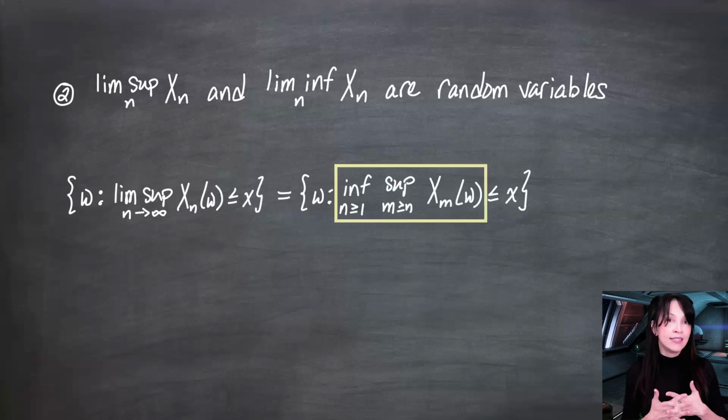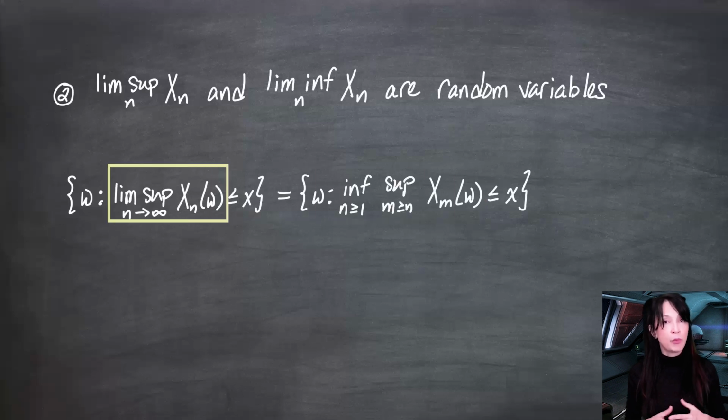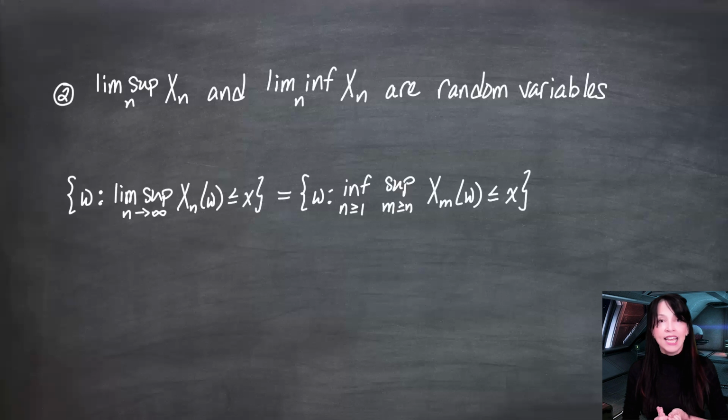So this is the definition of this. And we want to consider the omegas for which this is less than or equal to some real number, little x. Given what we just talked about, if you want the infimum of a bunch of numbers to be less than or equal to x, that means you want at least one of them to be less than or equal to x, and that corresponds to a union when you look at the x's individually, and the supremum corresponds to an intersection when you look at the x's individually.